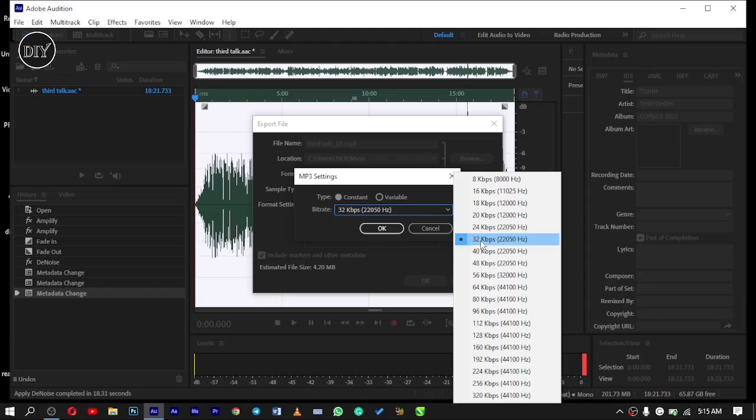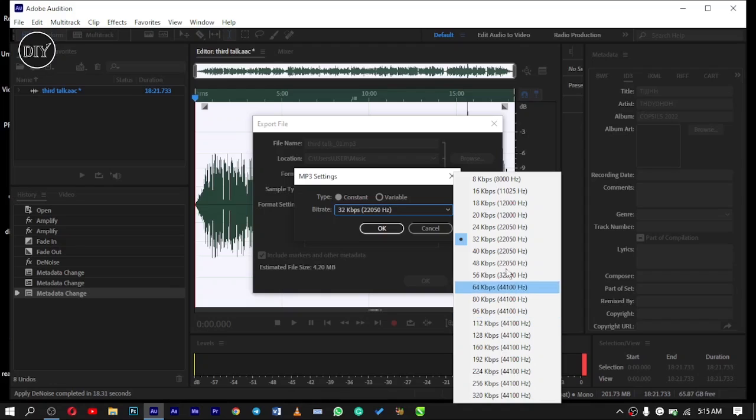For this sound I chose 32 because all I need is just the audio. And what you choose here is what is going to determine the size of your audio file. Just take a look at this estimated file size, which is 4.20 megabytes.